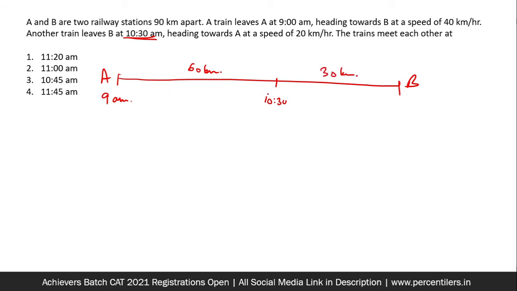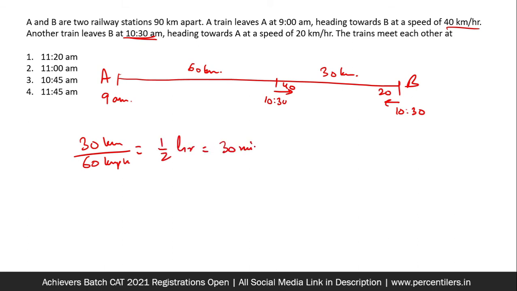Now the thing is, there is a train moving with the speed of 40, and at 10:30 there is a train which is moving from the other end with the speed of 20. Now the total distance is 30 kilometers, the relative speed is 60 kilometers per hour. So the time taken is half an hour, 30 minutes starting from 10:30. So I think we get the answer as 11 a.m.